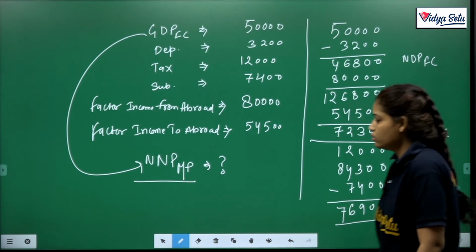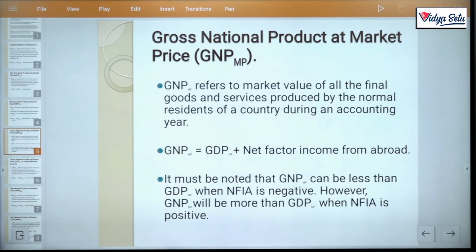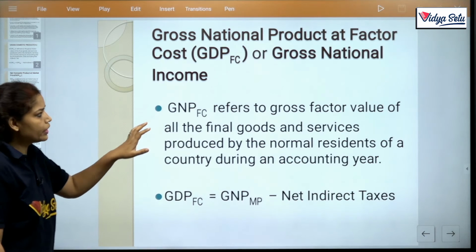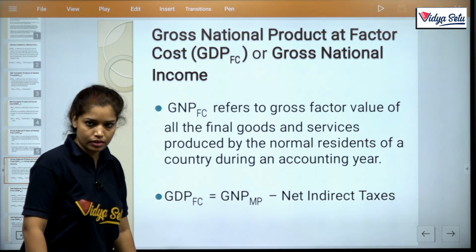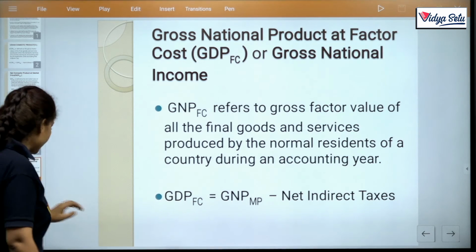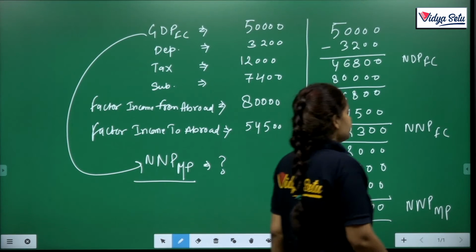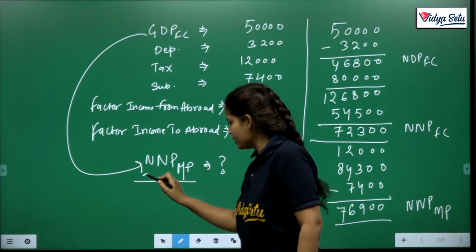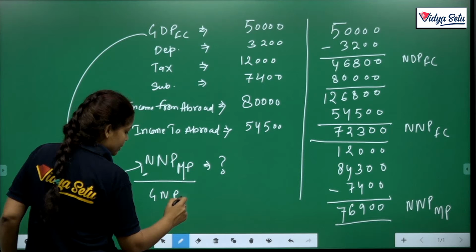Okay, so we move on to notes for the next concept. The next concept is GNP FC, just the difference between MP and FC. Here we just deduct the net indirect taxes. The calculation is the same as before. For GNP MP, depreciation is added back.